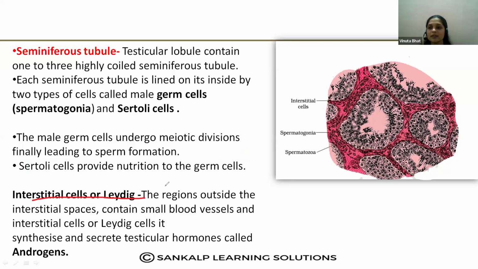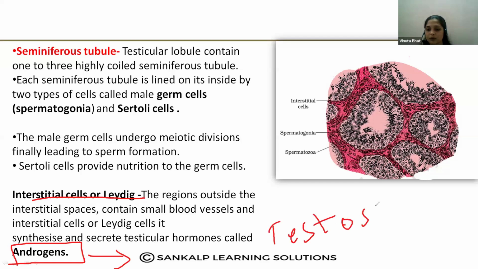Okay, so what is the function of interstitial cells? These interstitial cells synthesize one hormone that is called androgen. Androgen is also called testosterone. Okay. Testosterone hormone or androgen. What is the function of this androgen? Androgen helps in the development of the secondary sexual characters in males.